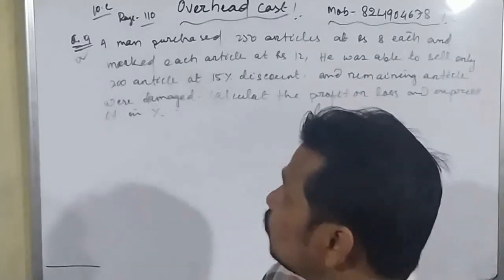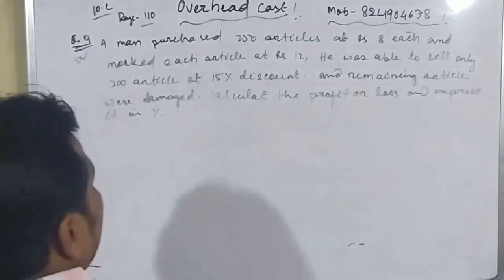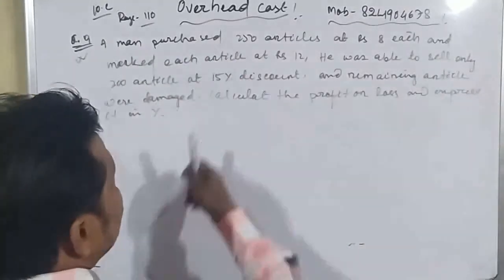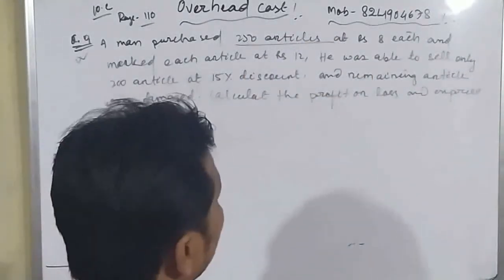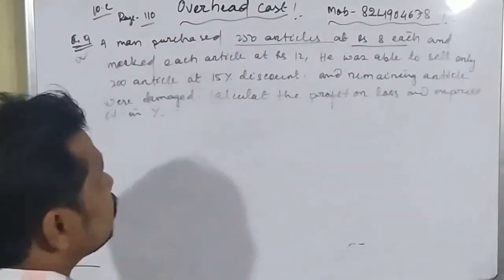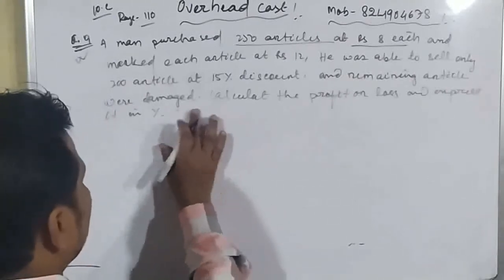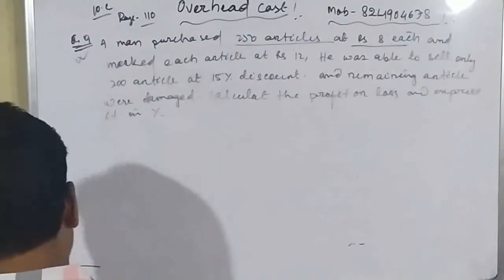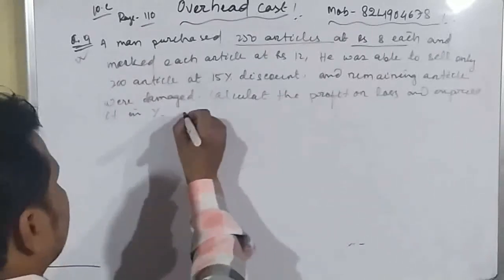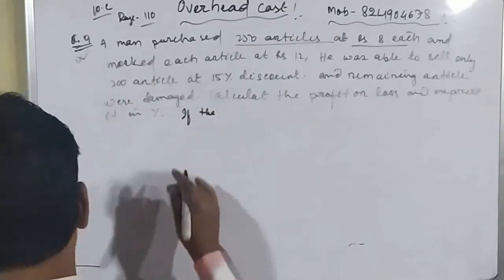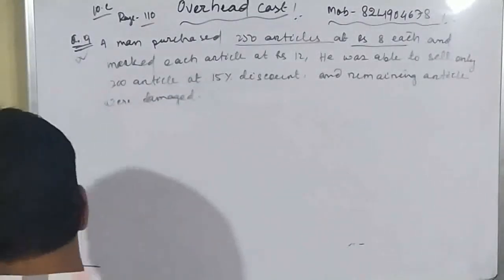So first of all we have to find out the total cost price. Okay, student. So here a man purchased 250 articles at 8 rupees each. Suppose one thing is not present, so we will add it here.